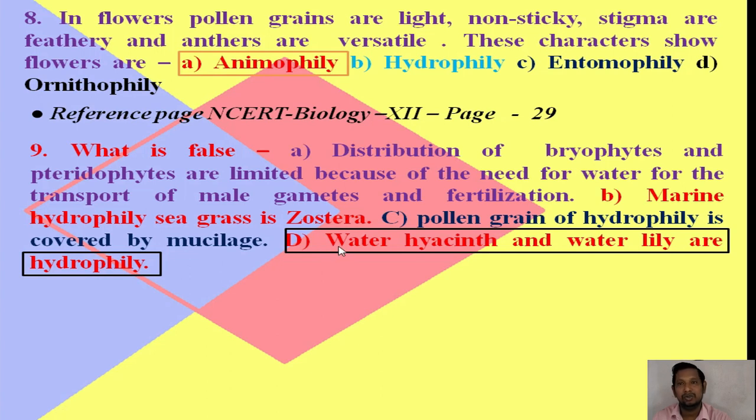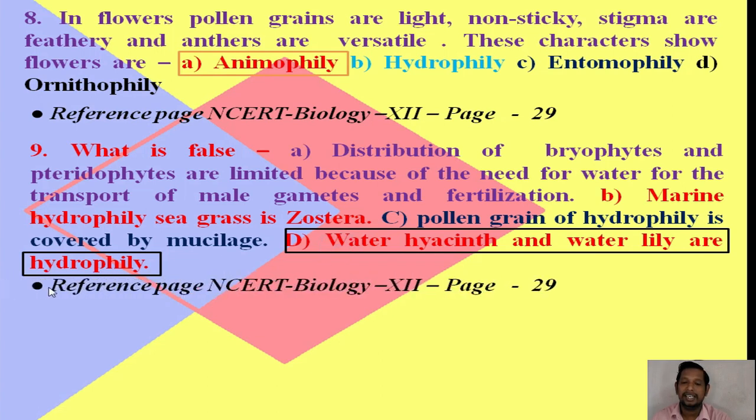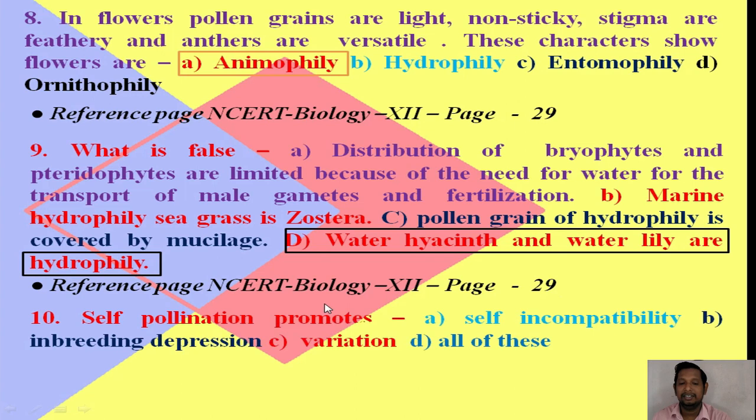Guys, have you understood? For more reference, you can see the NCERT Biology class 12 page number 29. Question number 10: self-pollination promotes option A, self-incompatibility, option B, inbreeding depression, option C, variation, option D, all of these.